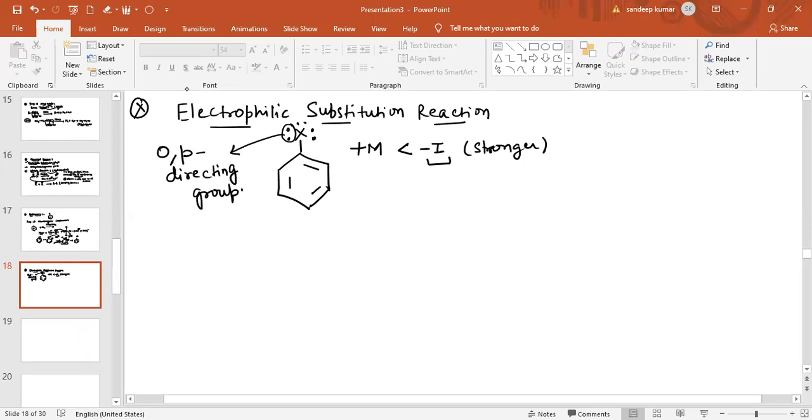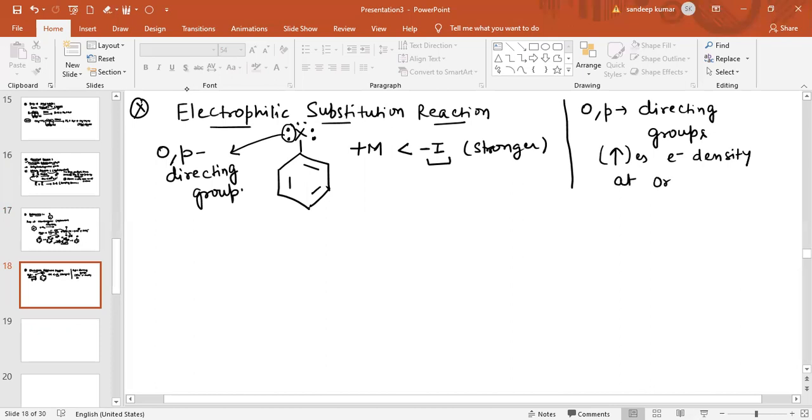We know ortho para directing groups increase electron density at ortho and para positions.